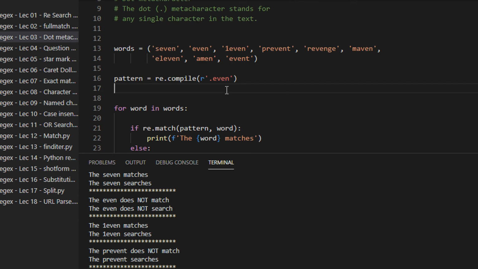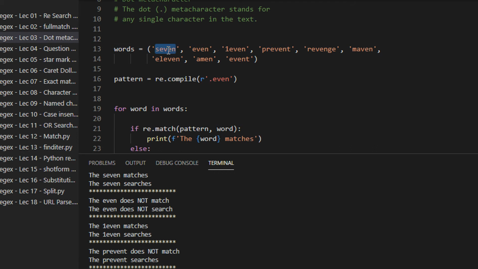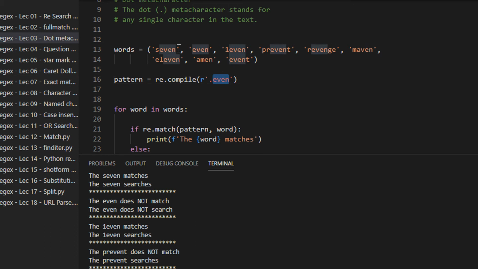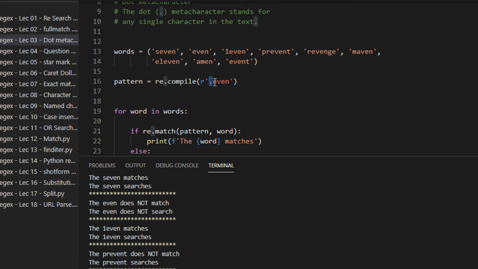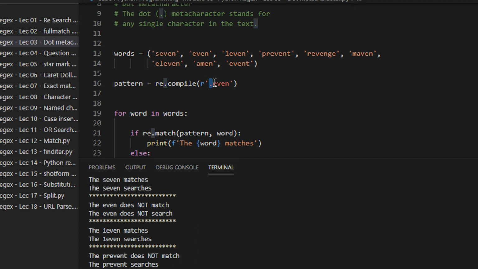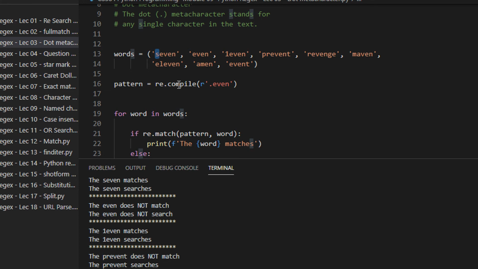Now you can see, since this matches any single character, this dot can be capital A to capital Z, small a to small z, it can be numbers from 0 to 9, or it can be any symbol also. Any character is allowed. So when I have 7, you can see the even will match in the 7, but I am allowing one character to be a wild card. So this dot can be any character. So in this case, we have 7 here. So you see the 7 also matches, right?